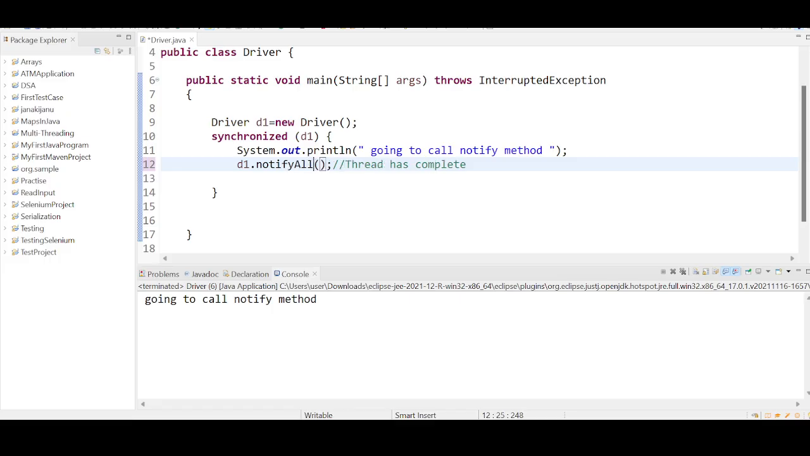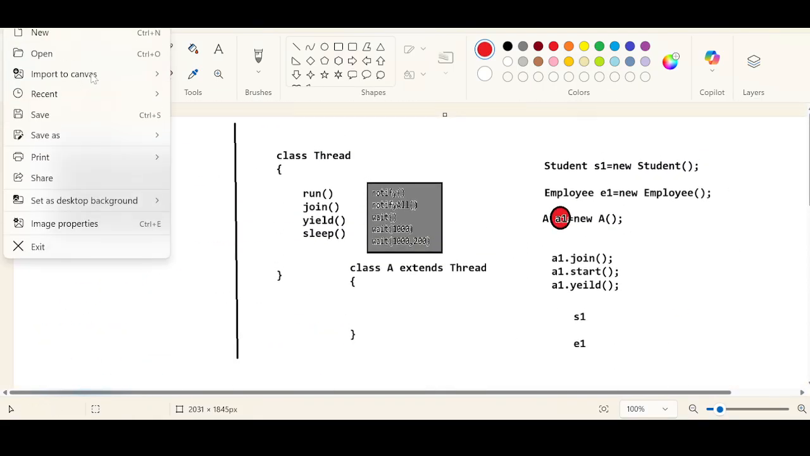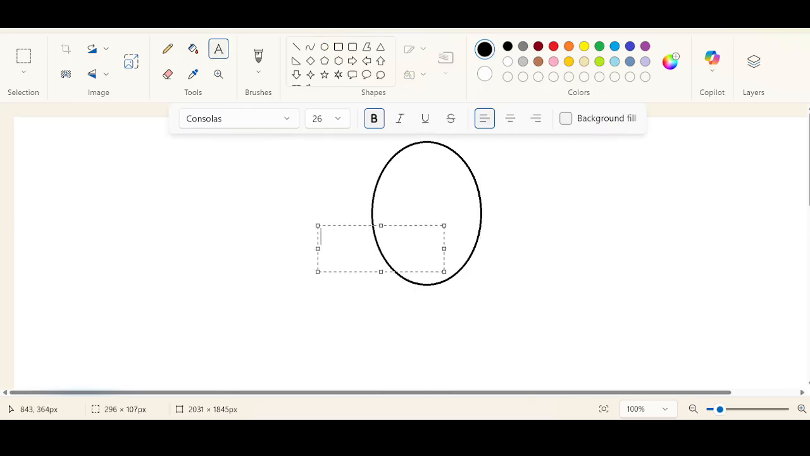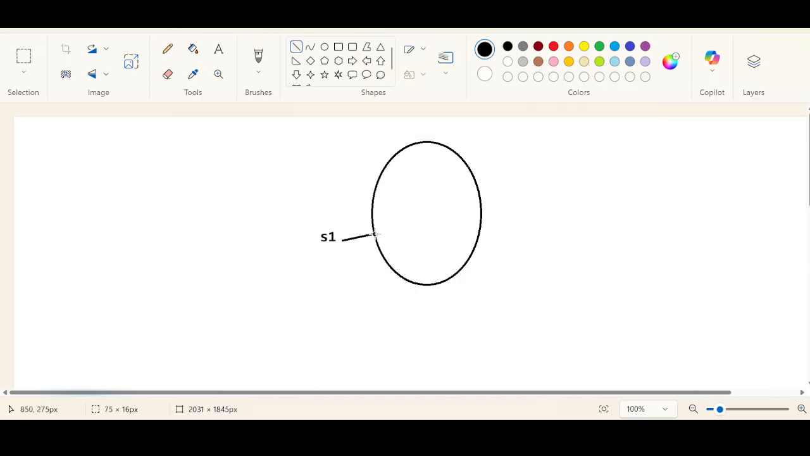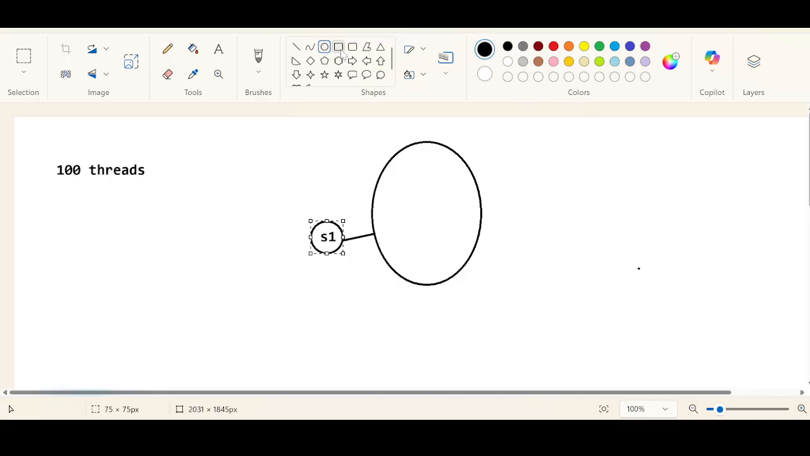Even if you use notifyAll, you get the same result. I will tell you the difference between notify and notifyAll. Let me analyze it in a different way. Let us say you have one student object, S1, a common object. Let us say you have 100 threads trying to use this common object. How many locks will there be? Only one lock. There is a monitor, and inside that monitor, there is a lock.